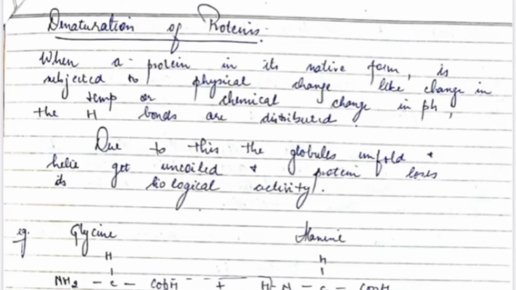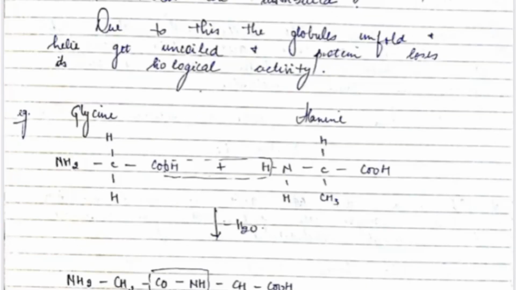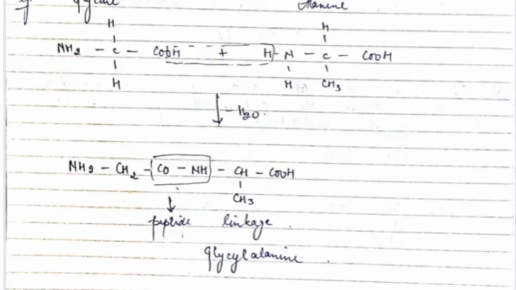Now another property is denaturation of protein. When a protein in its native form is subjected to a physical change like a change in temperature, or a chemical change in pH, the hydrogen bonds are disrupted. Due to this, globules unfold, the helix gets uncoiled, and the protein loses its biological activity. I have given an example of glycine and alanine: when they get denatured, they lose water and form a peptide linkage and form glycylalanine.